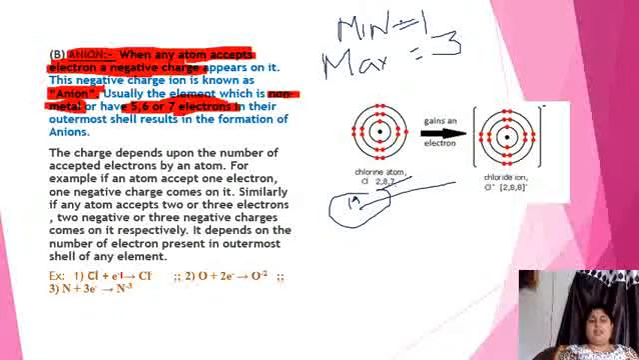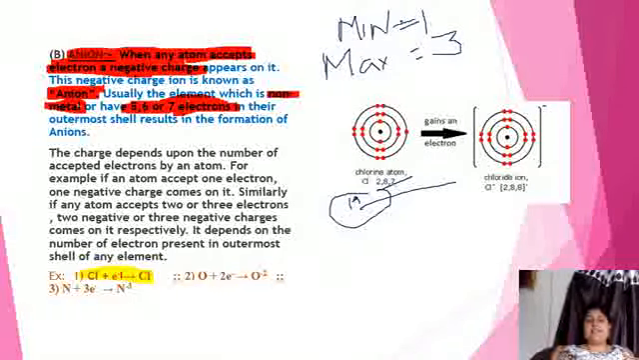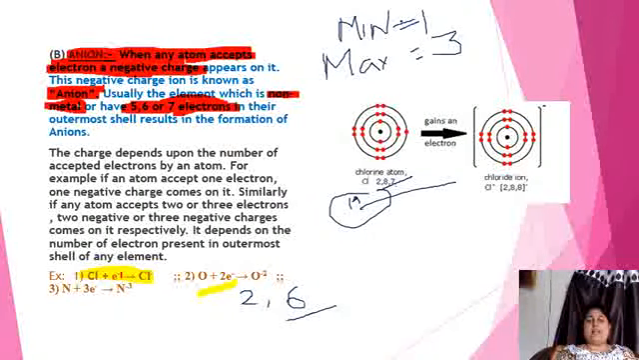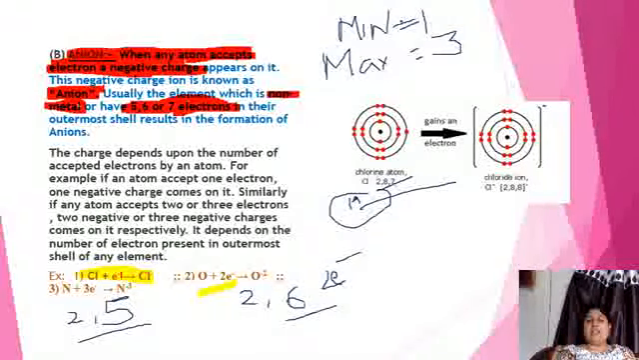So the number of electrons present in the outermost shell decides how many electrons are received by any atom. Similarly, oxygen gains 2 electrons. Why? Because the electronic configuration of oxygen is 2,6, and to complete its octet it requires 2 electrons. That's why it receives 2 electrons and a 2 negative charge comes upon it. Similarly, nitrogen has 5 electrons in the outermost shell and requires 3 electrons to complete the octet, so a -3 charge comes upon it.